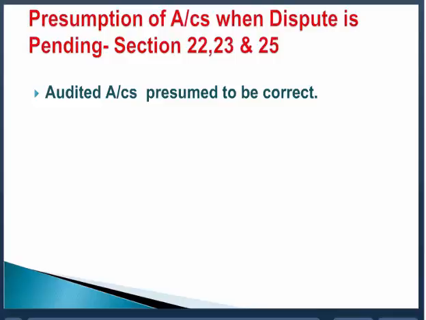And then if they are audited, then the authorities can take those accounts as correct. And if they are not audited, despite his command to them, then the authority himself gets them audited. So this is how he can presume these accounts to be correct. This is all. Section 21 is deleted.